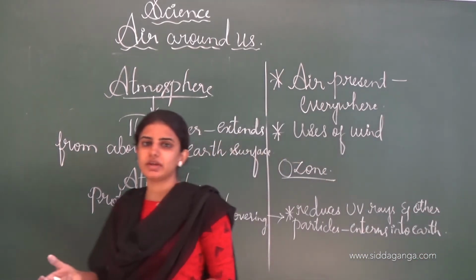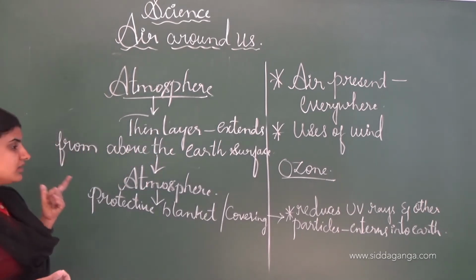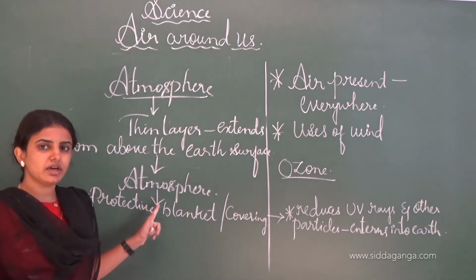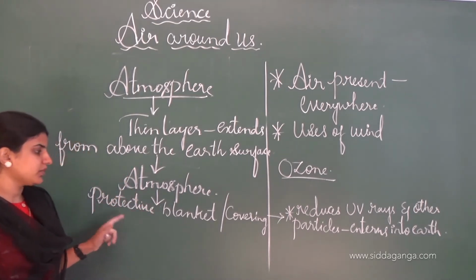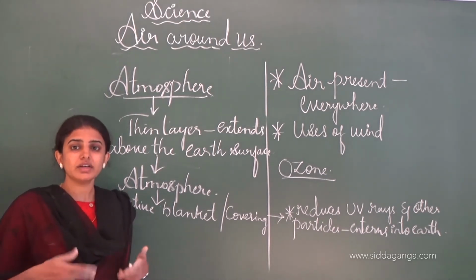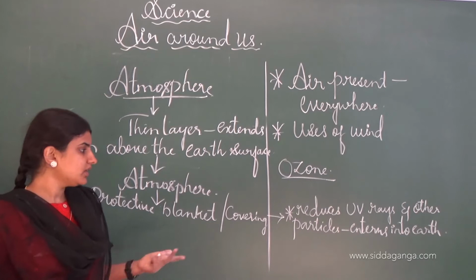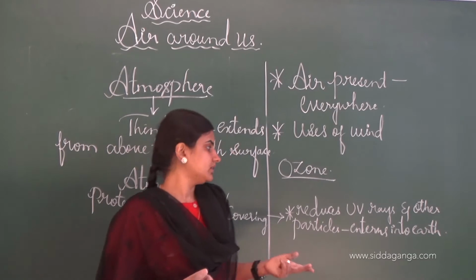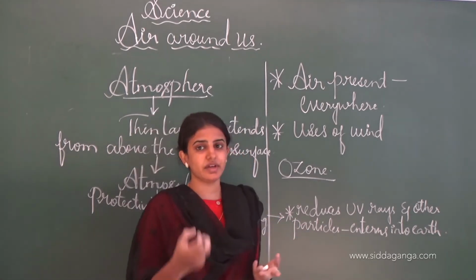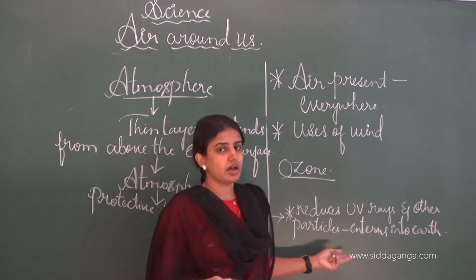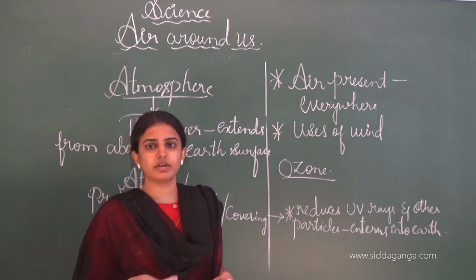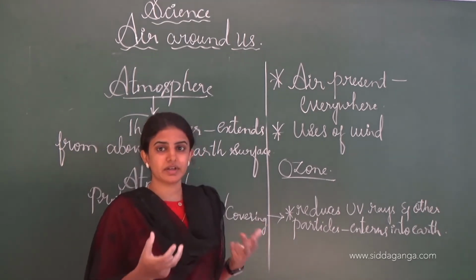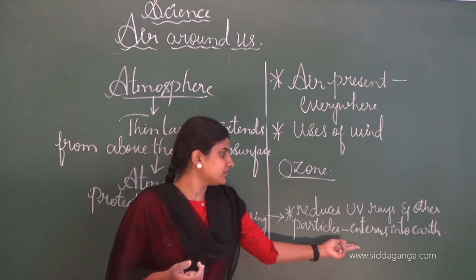See, the atmosphere is nothing but a thin layer which extends many kilometers above the earth's surface. The atmosphere acts as a protective blanket or covering which reduces the UV rays coming from the sun, and other particles which enter into the earth. Other particles are nothing but asteroids and meteoroids. These are the particles which it stops from entering the earth.